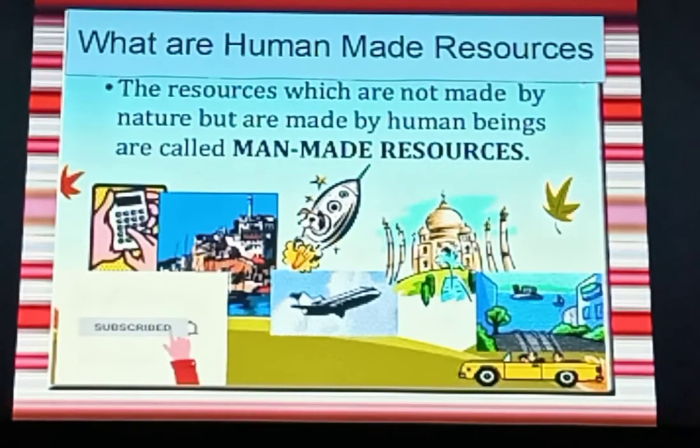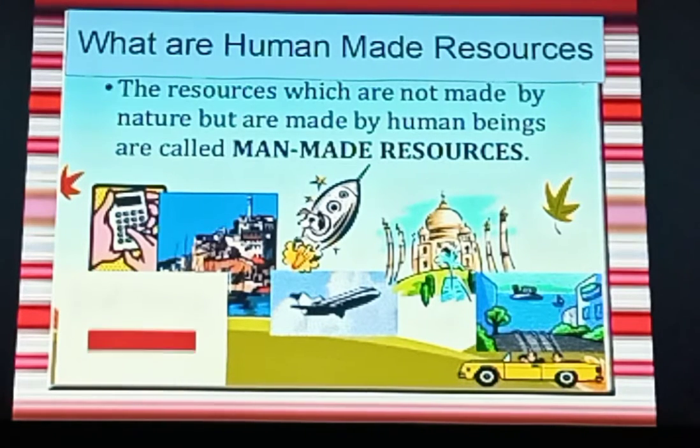Now we come to what are human made resources. We have completed natural resources, and now we are on human made resources. The resources which are not made by nature, which are not given by nature, but are made by human beings, are called man-made resources. Those resources which are not given by nature or by God, and are not naturally made, are man-made resources.